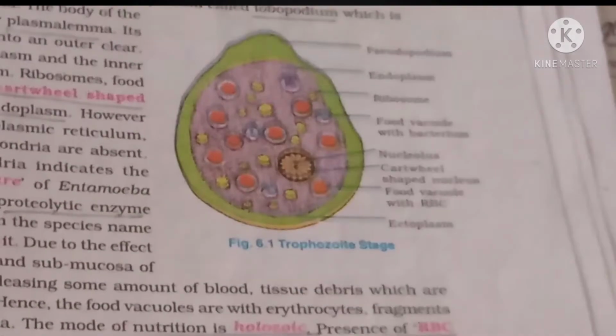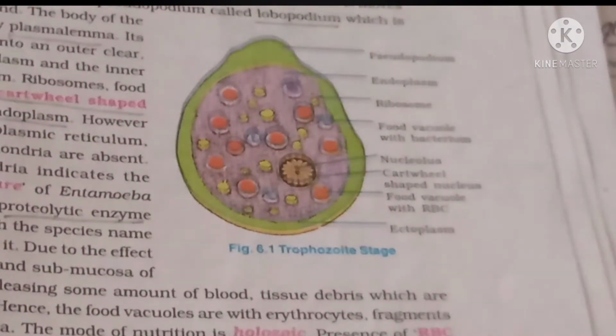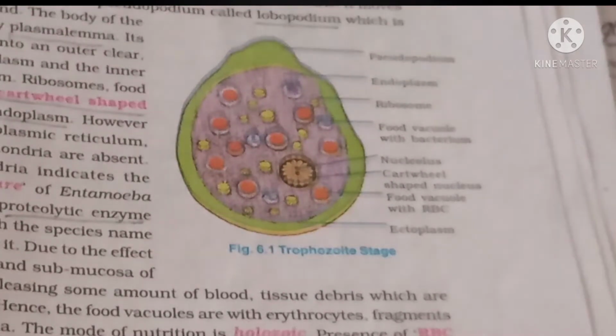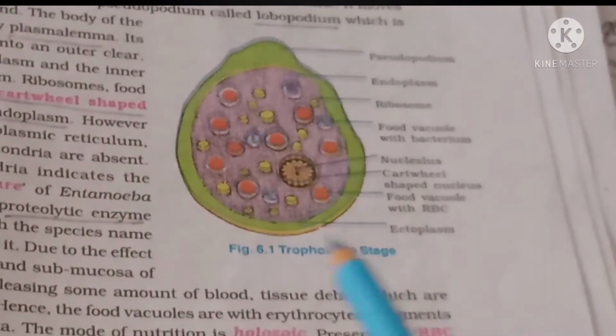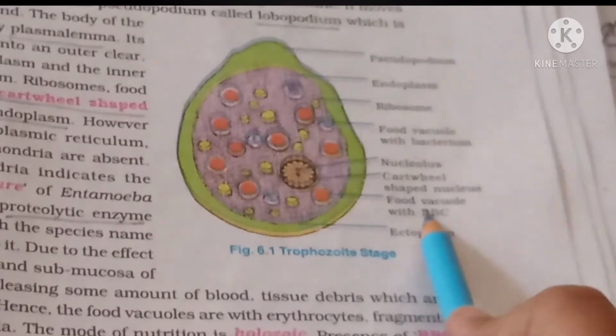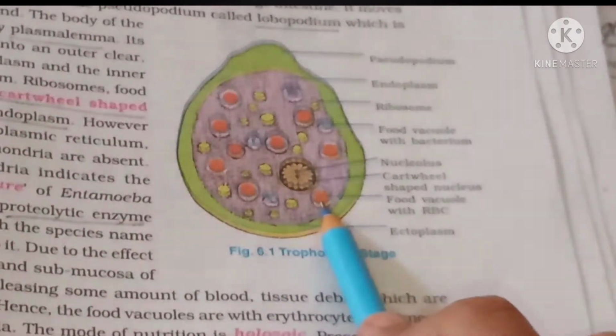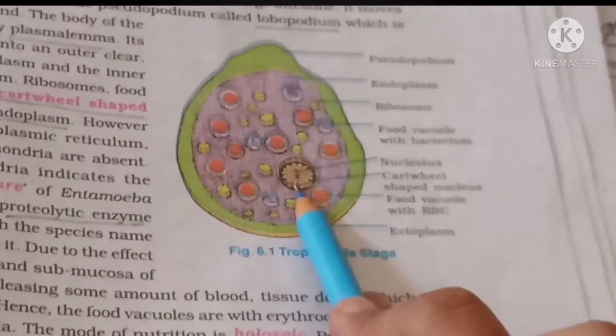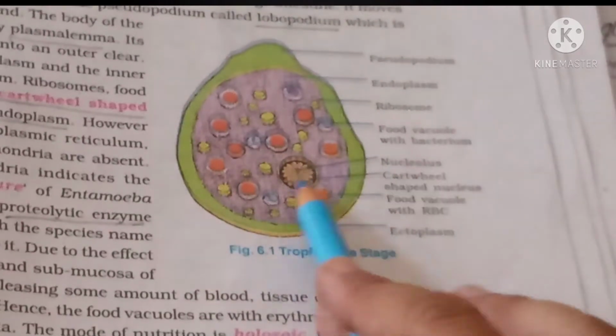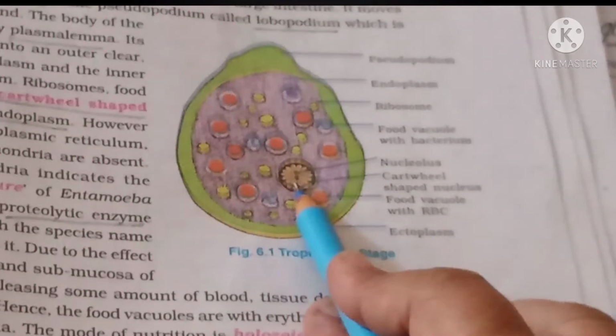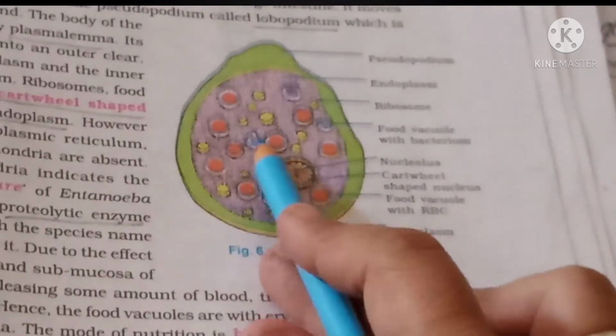So like amoeba, it is also having all the cell organelles. Okay, so this is the food vacuole. The food vacuole is having the RBCs, red blood cells, or erythrocytes, digested RBCs. It is having a cartwheel shaped nucleus, and these are the food vacuoles.